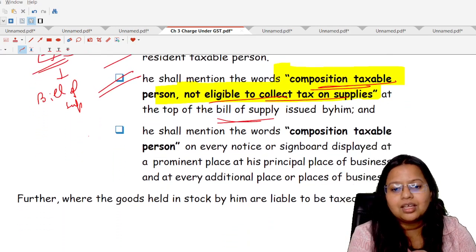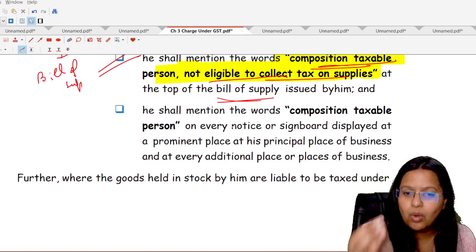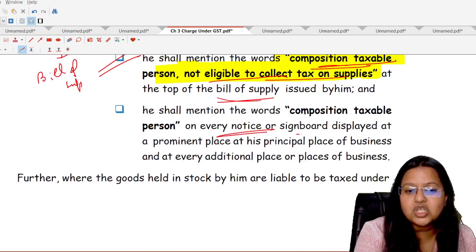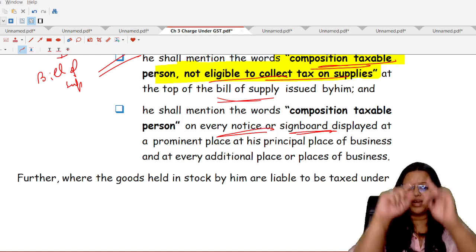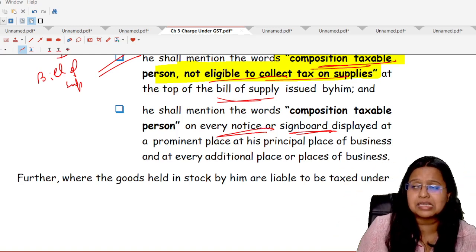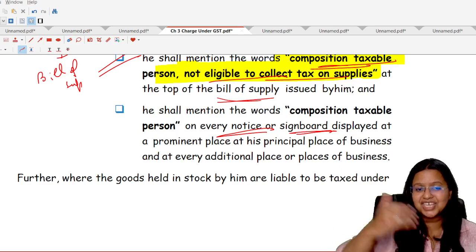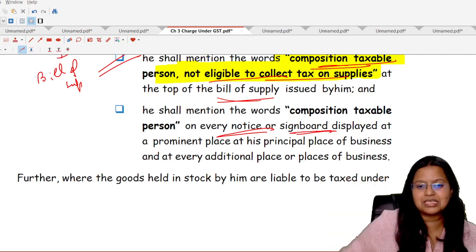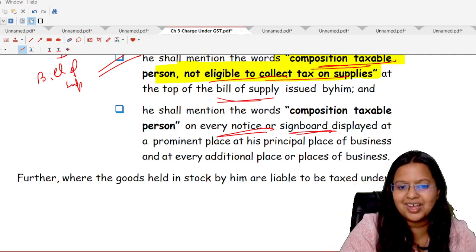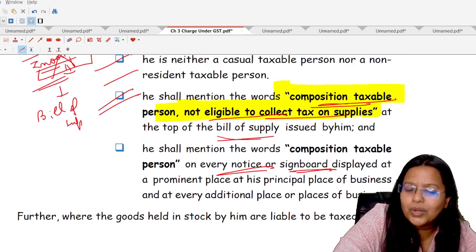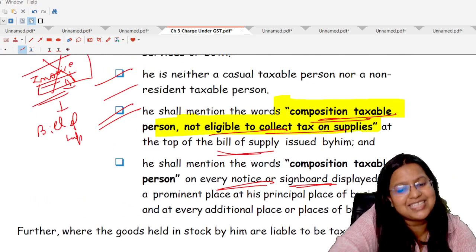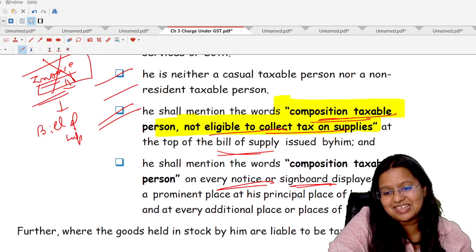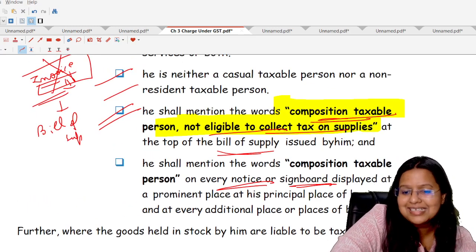Second, students, they are required to write on every notice or signboard which is displayed at a prominent place at the principal place of business or any additional place of business, composition taxable person. Okay, with this particular point, we have covered Section 10 of the GST Act 2017. I hope you all understand this now.